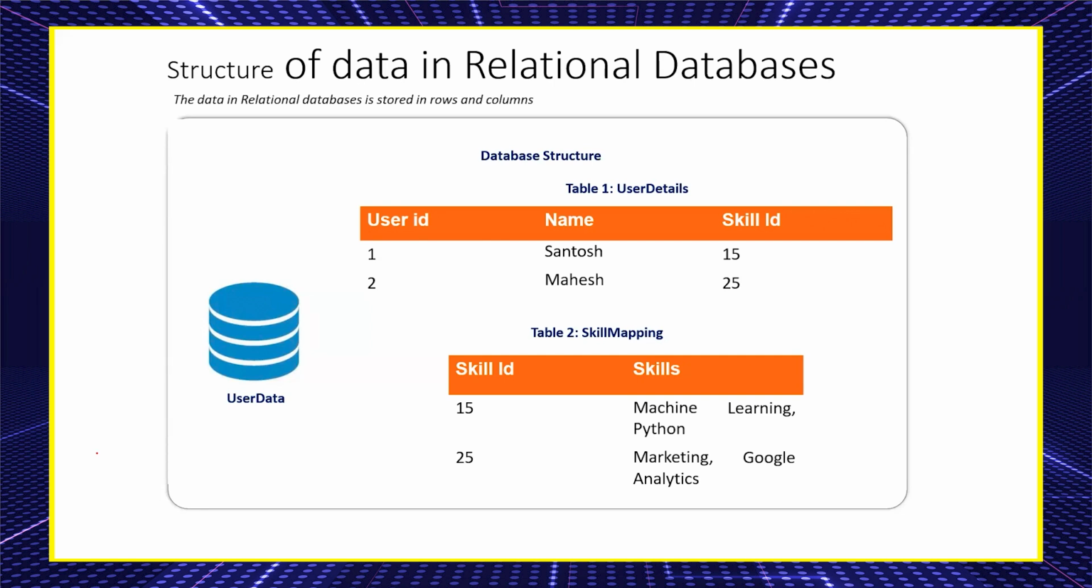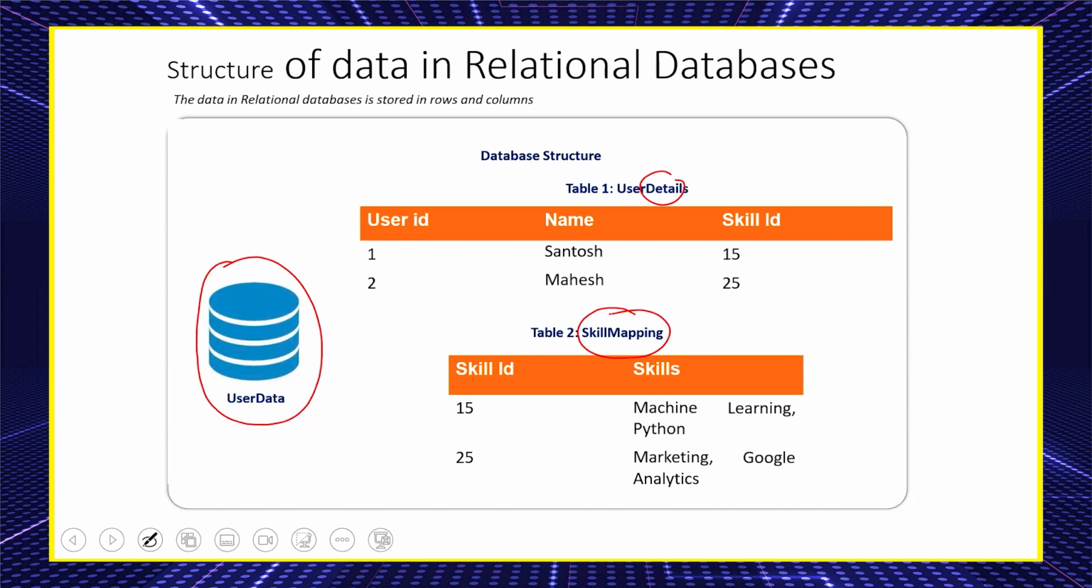See the screen. I clearly mentioned the image also. Here clearly we mentioned the image. This is the user data. User data is our database. This user data consists of user details and skills map. User details consists of three variables, three columns. What are those? User ID, name, skill ID. Skill mapping consists of two columns: skill ID and skills. Skills consist of machine learning, Python, marketing, Google Analytics.